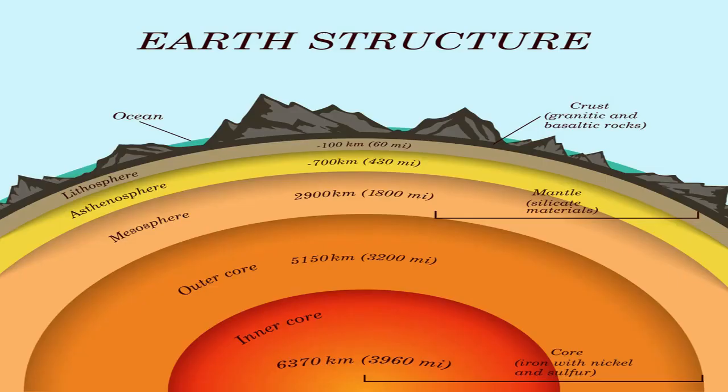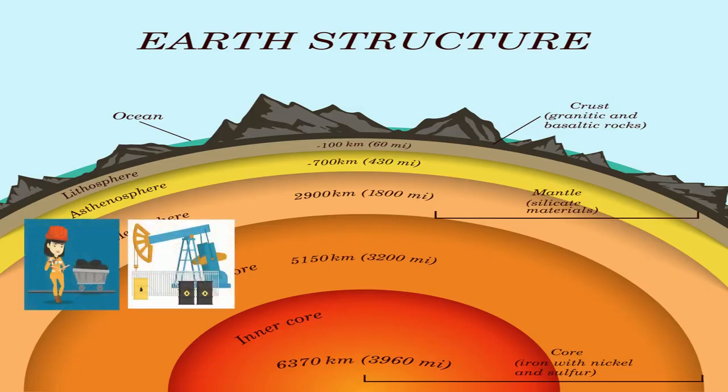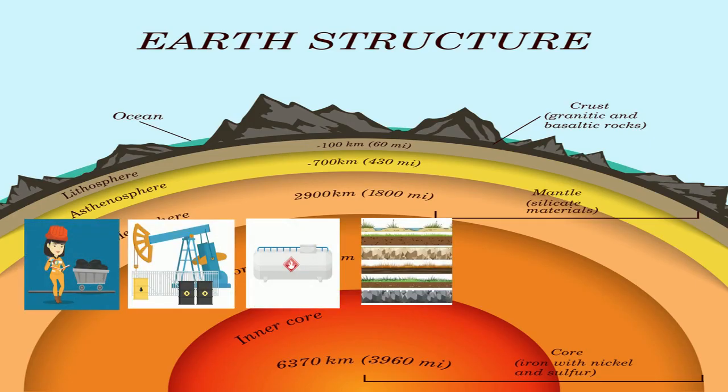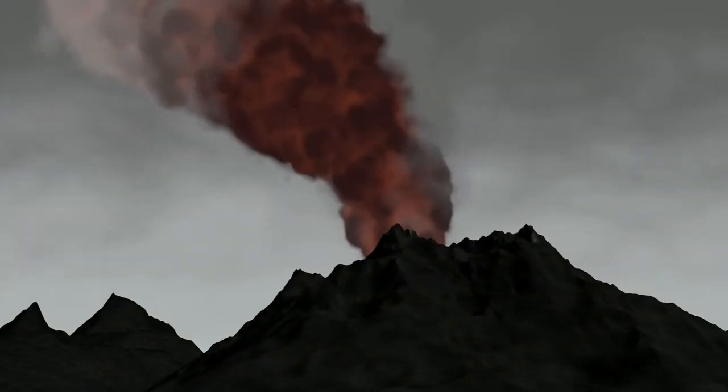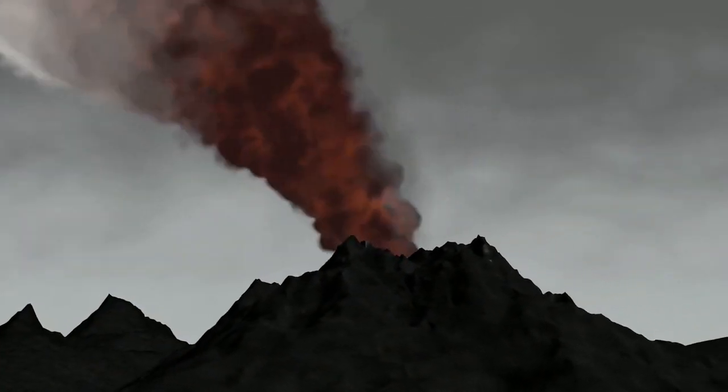Carbon is also stored in the Earth's interior. Carbon in the lithosphere includes fossil fuels like coal, oil, and natural gas, along with deposits like limestone, and volcanoes may release some of this carbon stored in the lithosphere when they erupt.